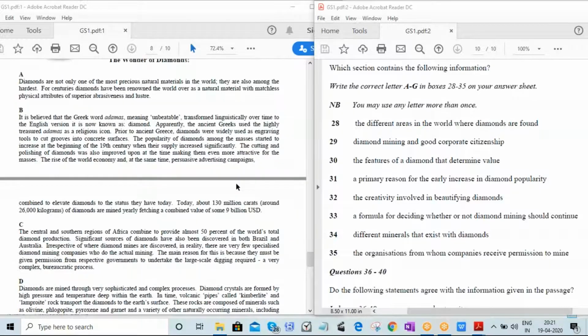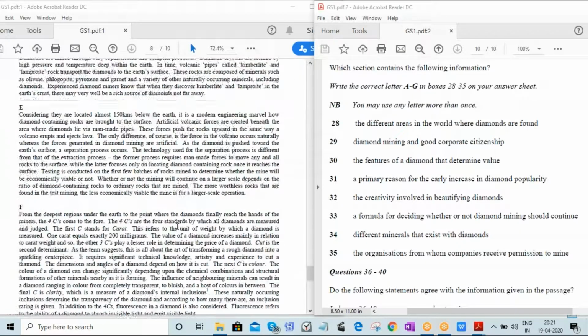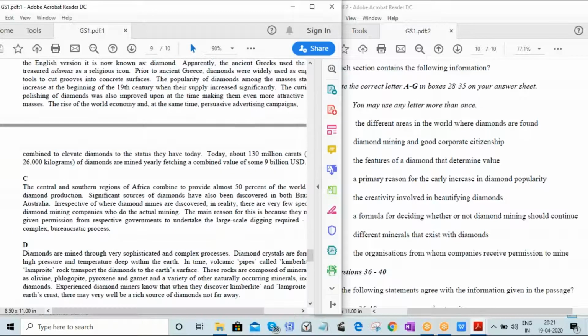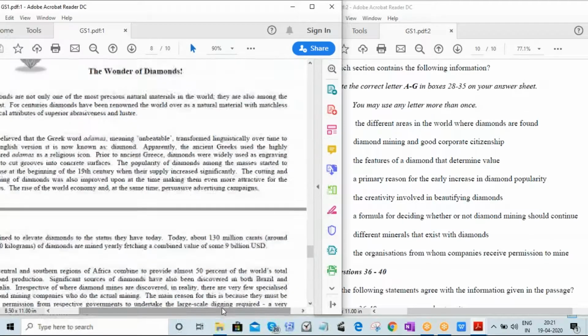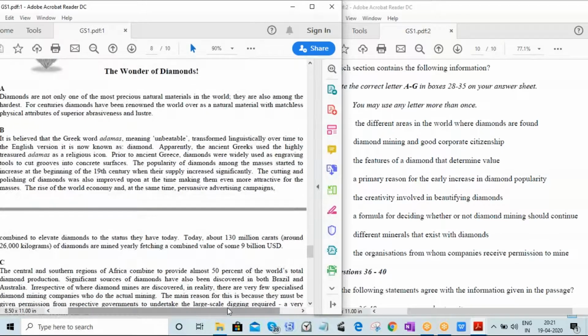Generally, when there is a long passage, we divide it into three parts. ABC is the first group, DE is the second group, FG is the third group. That makes it a little easier for us to avoid back reading. Back reading means you go forward and then again come backwards. That is called back and forth reading. That is one of the biggest time wasters in the reading test. So in our sessions, we do some exercises with you, so you get the idea of how you can tackle it.